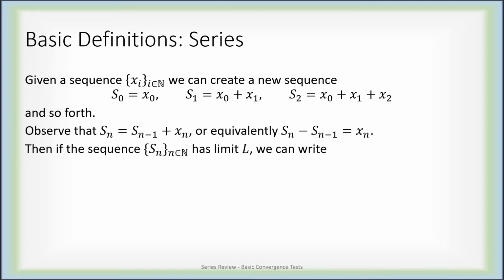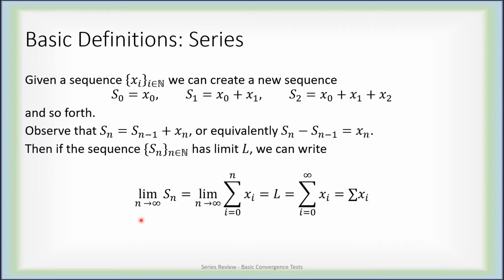If this new sequence of capital S's, of sums of x's, has limit L, well then we would write the limit of S sub n equals L. But observe that S sub n is just a sum, as the index i goes from 0 and terminates at n of the x's. S1 is x naught plus x1 and then stops. S2 is x naught plus x1 plus x2 and then stops. So S sub n is merely this partial sum, this finite sum.